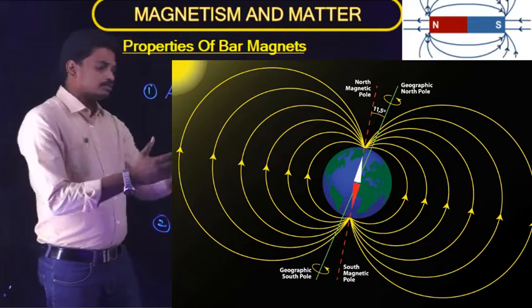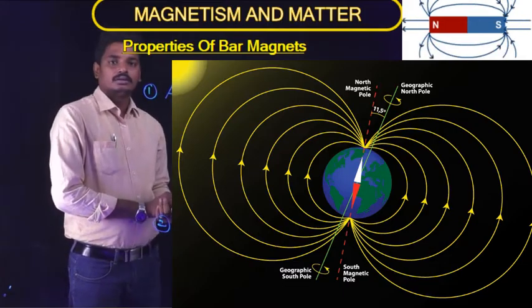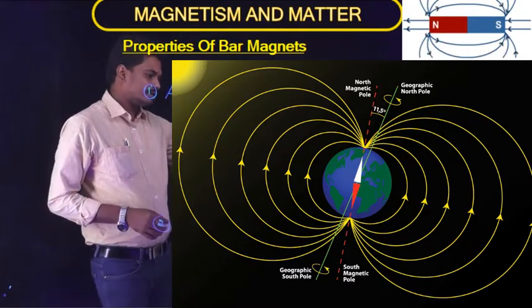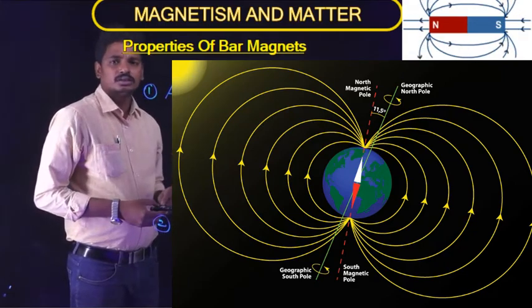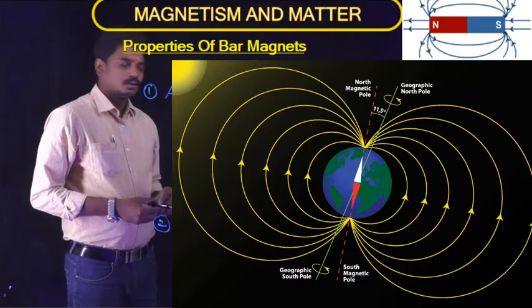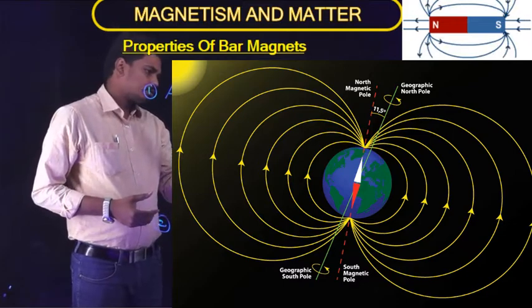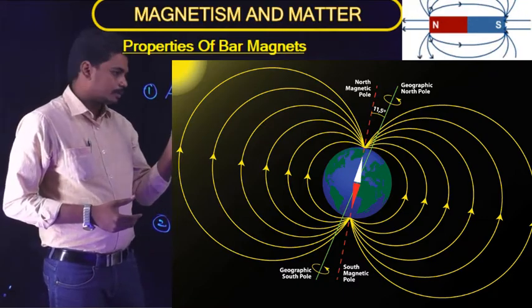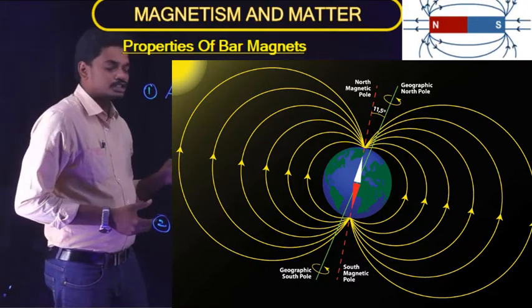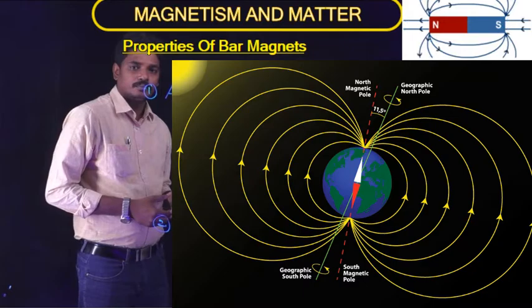You can observe in that figure, when a magnetic needle is suspended, it aligns itself from the geographic north to the south. The pole which aligns to the geographic north is called the north pole, and the pole which aligns to the geographic south is called the south pole.